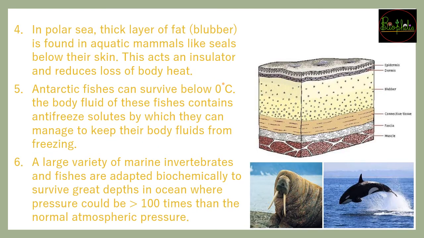The next we see is in the polar seas, जो animals रहते हैं बहुत icy cold water में swim करना पड़ता है, all those animals will have a thick layer of fat which is called as blubber. So this blubber will be found in all aquatic animals that live in polar sea like seals and whales or dolphins or even your walrus. All these will have this blubber and they will act as insulators, and that will help them to reduce the loss of body heat और उसकी वजह से उनको गर्माहट मिलेगी once they are living in that icy cold area.